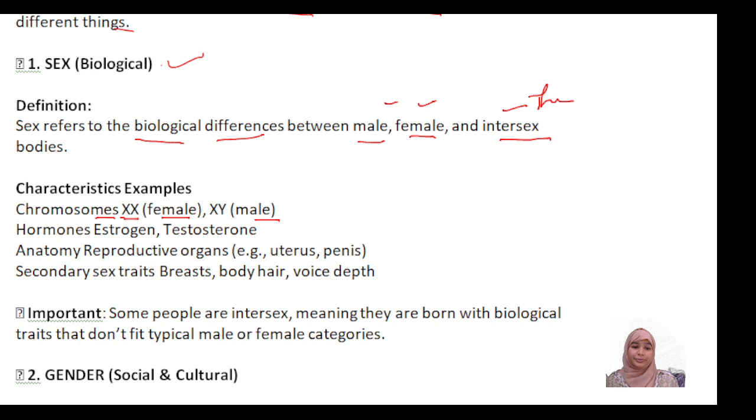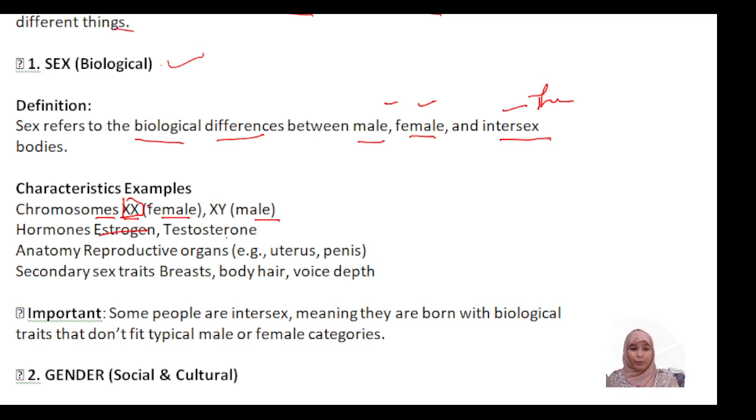Chromosomes are part of our body. If we see double X, it is considered that you are a female. If it appears as XY, it means a male. Hormones, that is estrogen and testosterone.